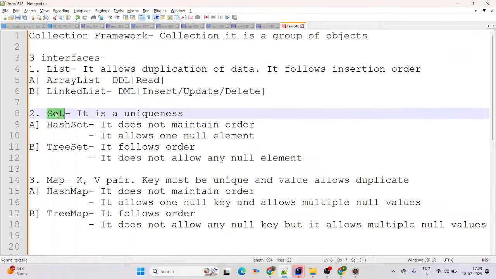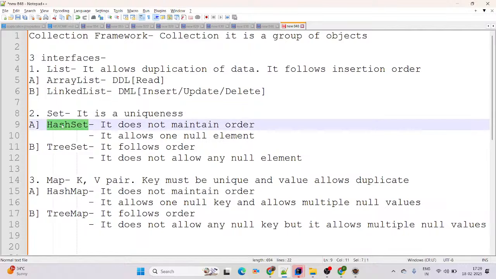Now we'll come up with the set. See, Set is also a Java interface that comes from the java.util package and came in Java 1.2. And set is about uniqueness. It does not allow any duplication of data. It is always unique. There are two classes available in set, HashSet and TreeSet. HashSet does not maintain the order, and TreeSet follows the order. Which order? You can simply say it follows the alphanumeric order.